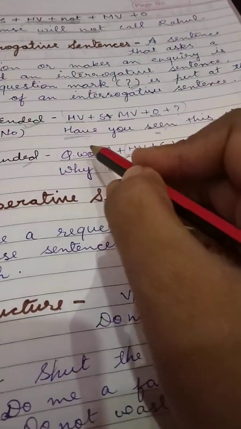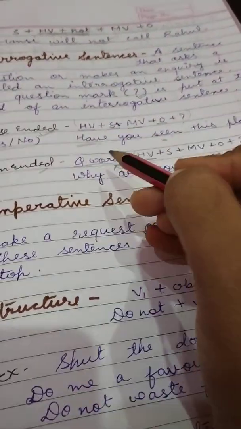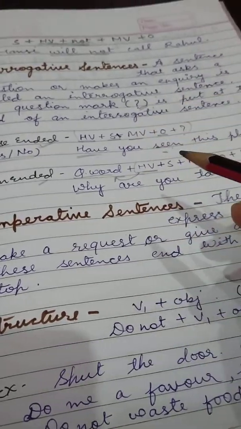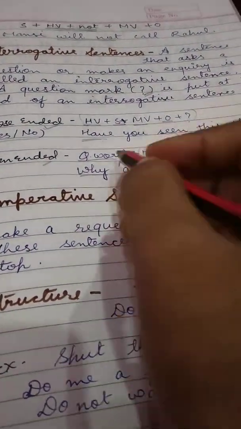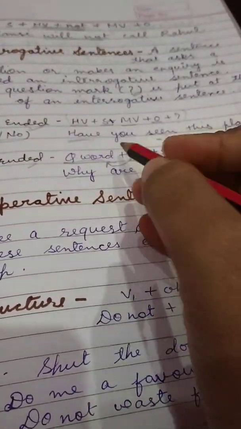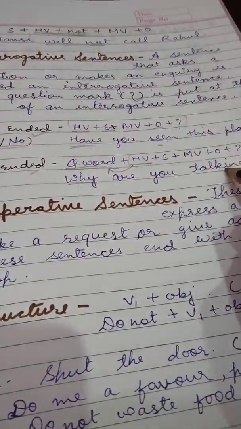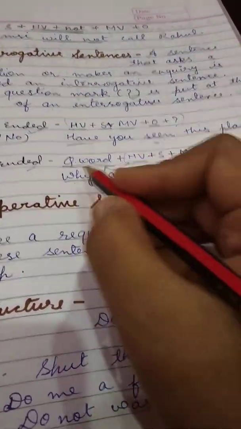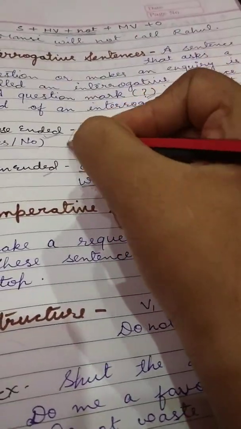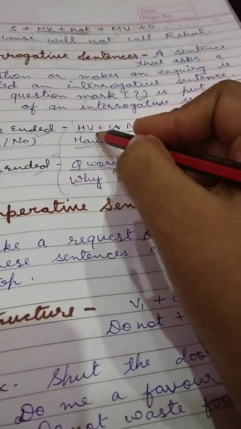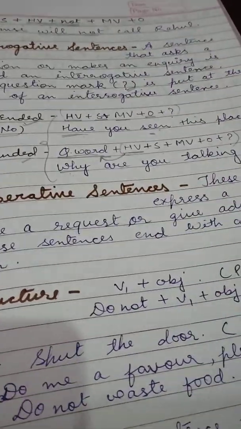Do you know the question words like why, what, where, how, who? All these words are known as question words. Why are you talking? This type of sentence is known as open-ended. In these two ways we form the interrogative sentences.